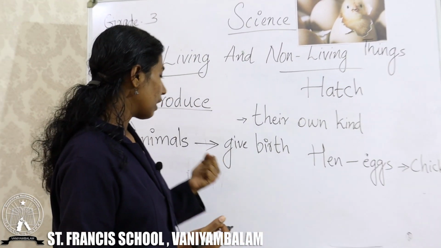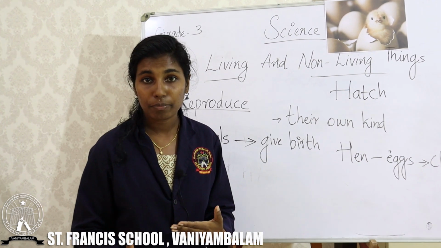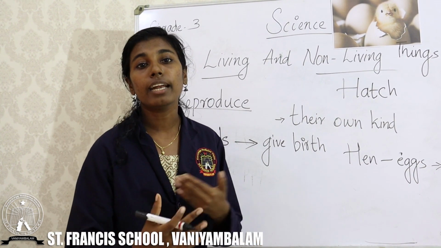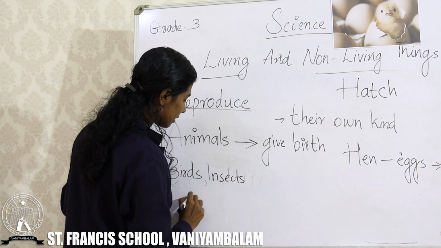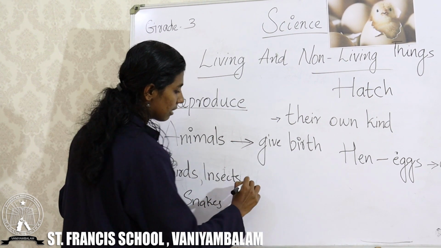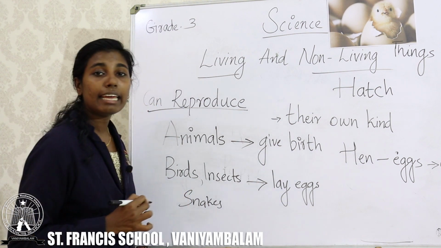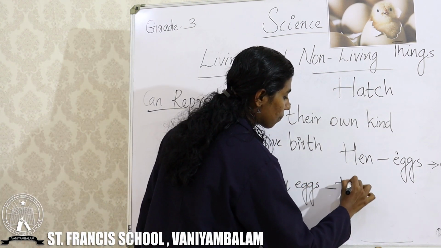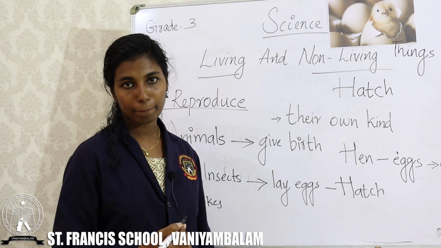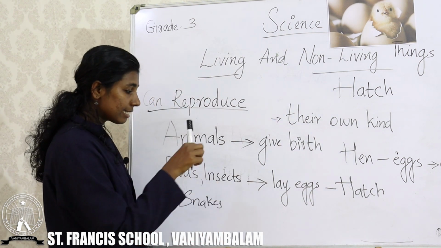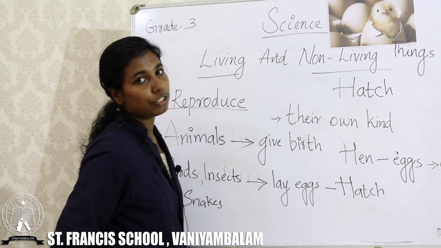So, birds, insects, snakes lay eggs. From these eggs, young ones are hatched out. Once again, birds, insects, snakes lay eggs, and from these eggs young ones hatch.